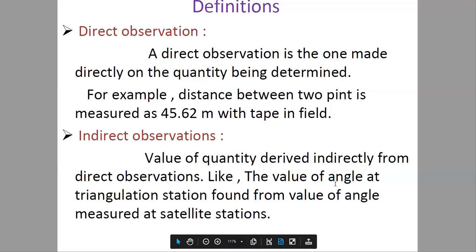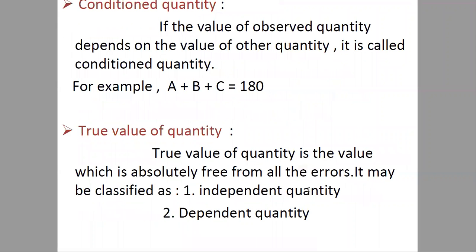Similarly, the value of an angle at a triangulation station found from the value of the angle measured at a satellite station. This is another example where we find the value of an angle at a triangulation station from the value measured at a satellite station. Means using one value we find the other value, that is indirect observation.